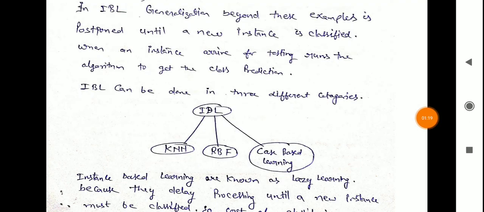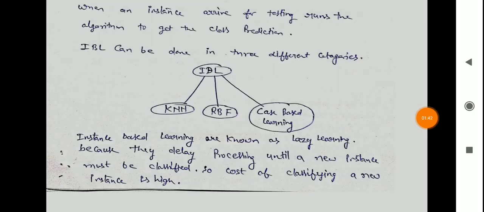Instance-based learning can be divided into three different categories: number one, k nearest neighbor; radial basis function network; and case-based learning. Instance-based learning is also known as lazy learning because it delays processing until a new instance must be classified, so the cost of classifying a new instance is much higher. For each new instance, our algorithm runs again and again, so the cost of classifying is high. Now we will discuss the k nearest neighbor classifier.